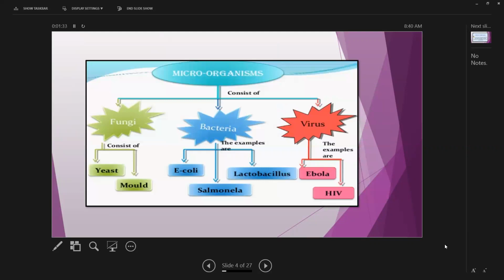Now, when we are going to study the microorganisms, they consist of fungi, bacteria, and viruses. Then we can make another distribution: fungi consist of yeast and mold. Then bacteria, the examples are E. coli, lactobacillus, and salmonella. Then we come to the viruses. The examples are Ebola and HIV. So this is a simple bifurcation of the microorganisms, how we divide them into different branches.